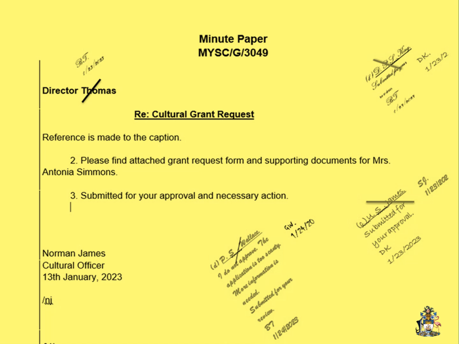Why is all of this important? This is important because it tells the story of the document. It indicates when each officer received it, when they sent it forward. If any particular officer held up on the document, that will be noted. If any particular officer thinks that this matter should not be approved, that will also be noted. And so all of these notes, all of these comments on the minute paper will tell the story.